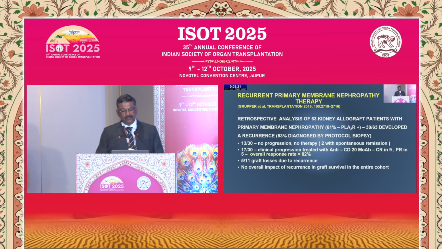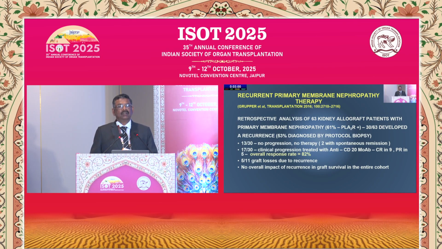This is a study published in Transplantation 2016, where a retrospective analysis of 63 allograft patients with primary membranous nephropathy was done, out of which 61% patients were PLA2R positive. 30 patients out of these 63 patients developed a recurrence, and 53% were diagnosed by a protocol biopsy.